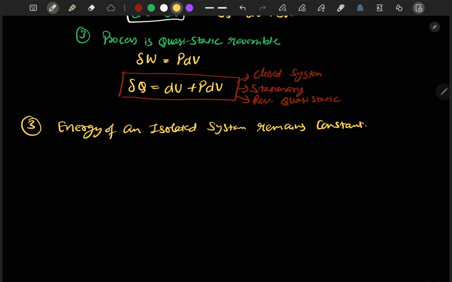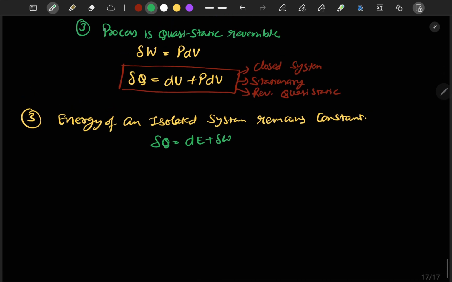Okay, so to derive this, we will first again write the first law equation, that is the basic equation, del Q is equal to dE plus del W. And now we can say here, for an isolated system, what happens? For an isolated system, there is no heat transfer, there is no work transfer. What does it mean? It means that the net change in energy is equal to 0.